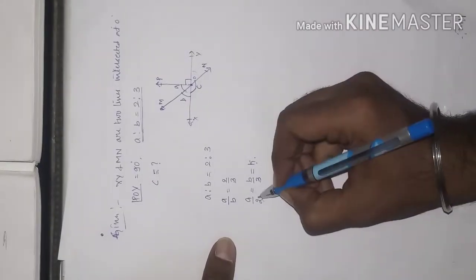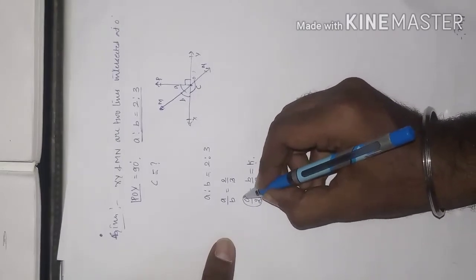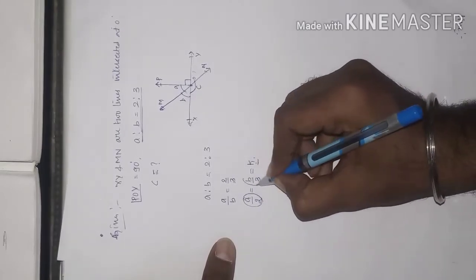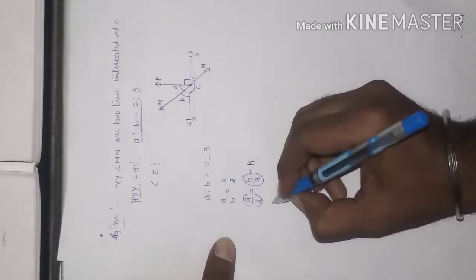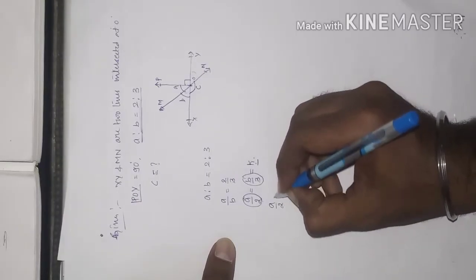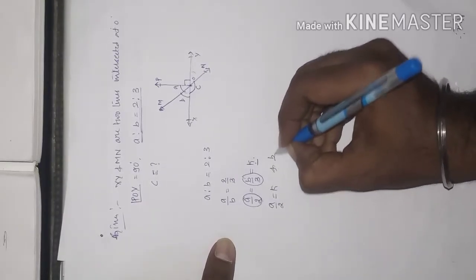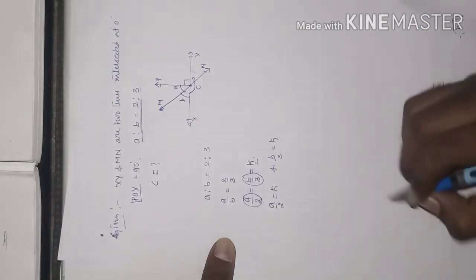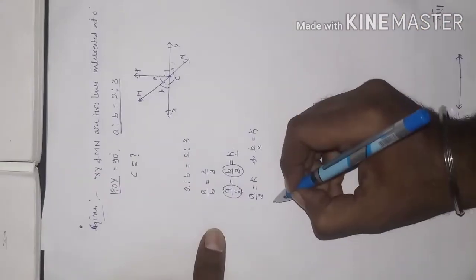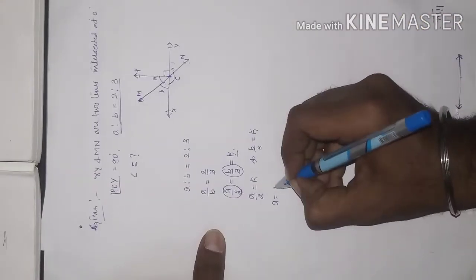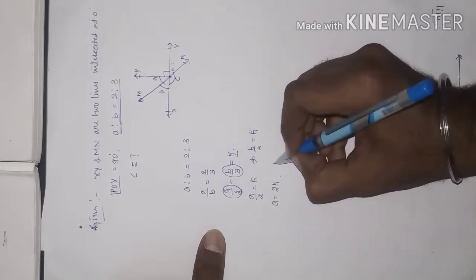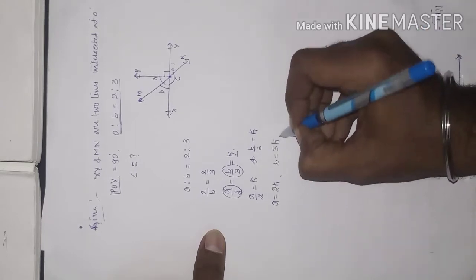Now let us equate A by 2 to the constant and B by 3 to the constant. A by 2 is equal to K and B by 3 is equal to K. Now A is equal to, cross multiplying, 2K and B is equal to 3K.